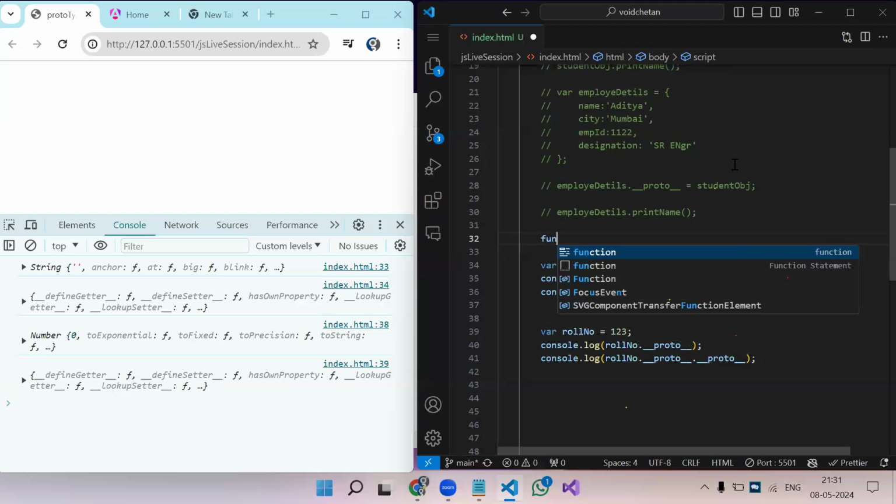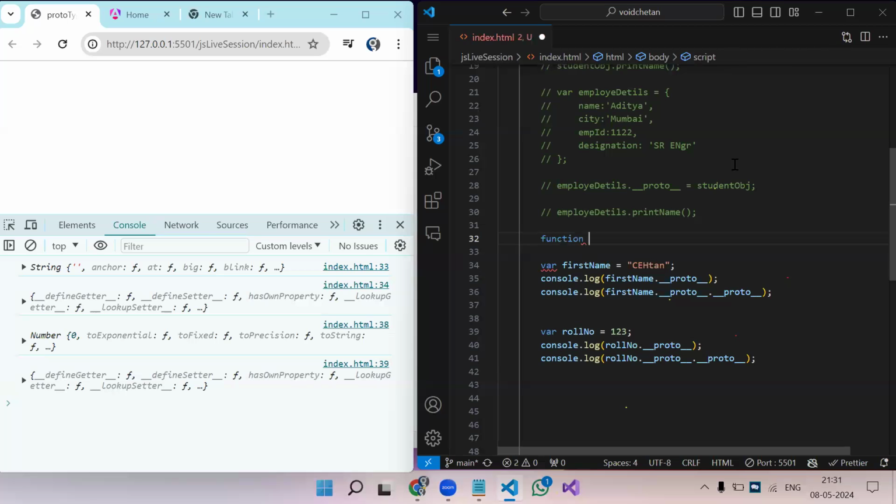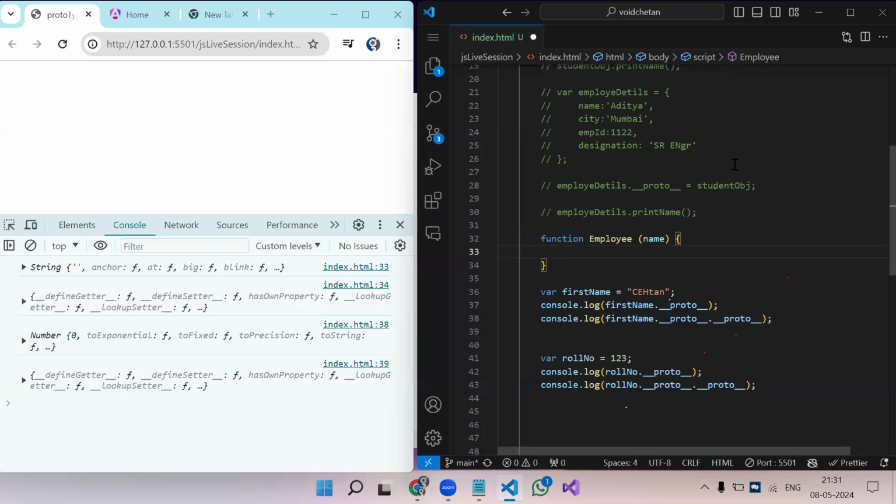Let's say I'm creating a function and naming it employee, with a parameter name. Here this dot name is equal to the name, let's change it to emp name or param. Whatever name I get, I'm assigning it to this.